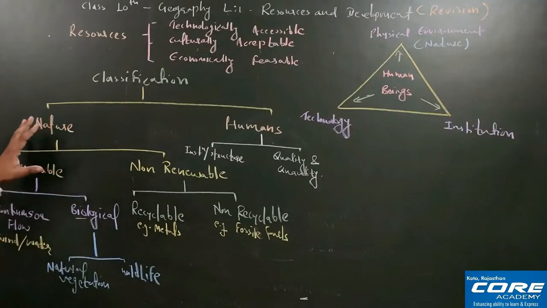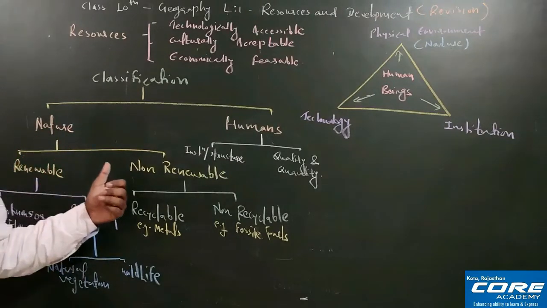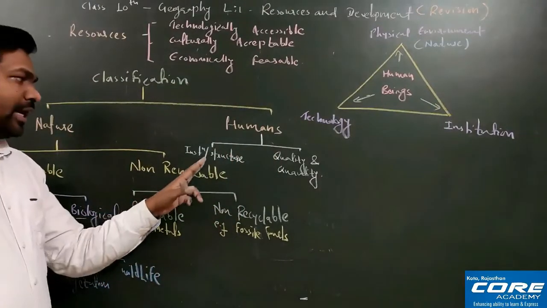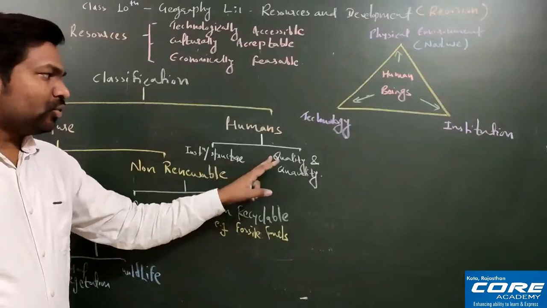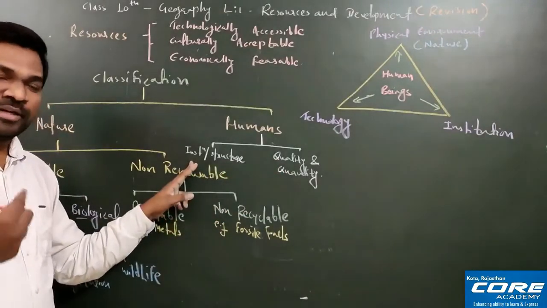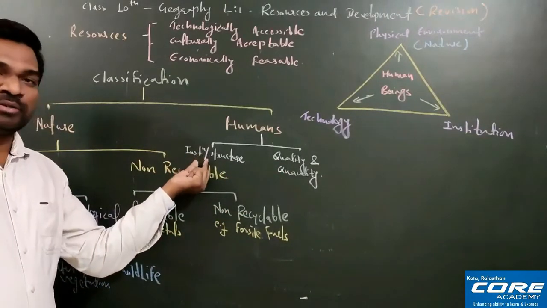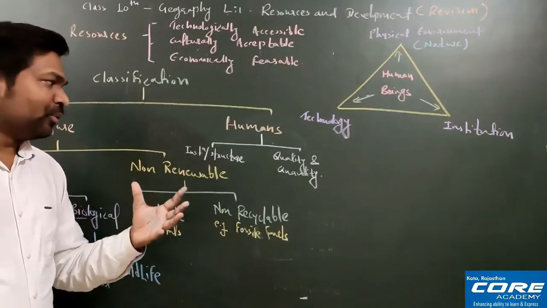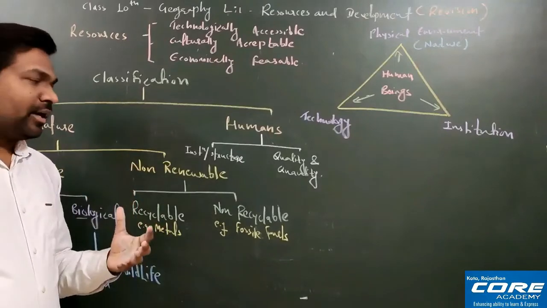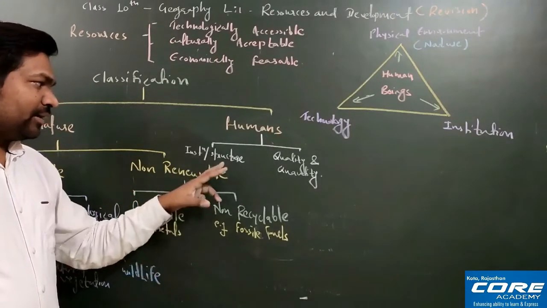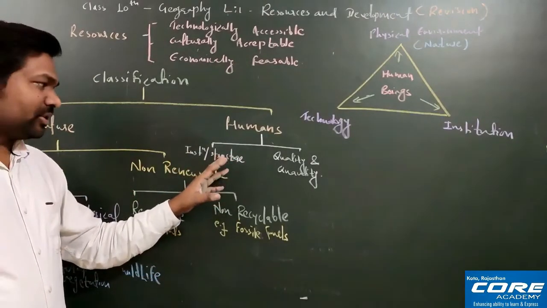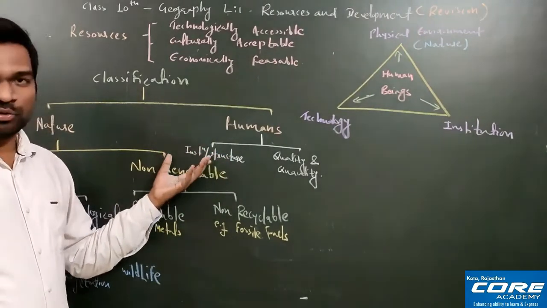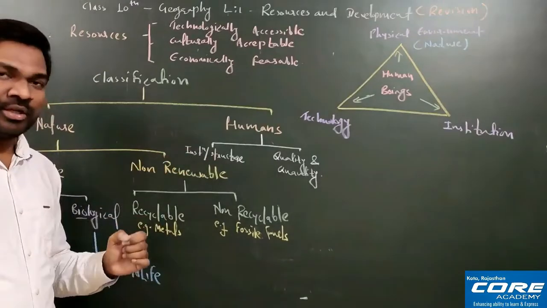So that is the classification of natural resources. Now we will have the human resources. Okay, so in human resources you can have institutions and structure, and quality and quantity. So I said human made and human resource. This will be human made resource. Human made resource means structures like highways, ports, railways, airports, and all the buildings, construction, institutions. These all will come under human made resource only, that is institutions and structure.